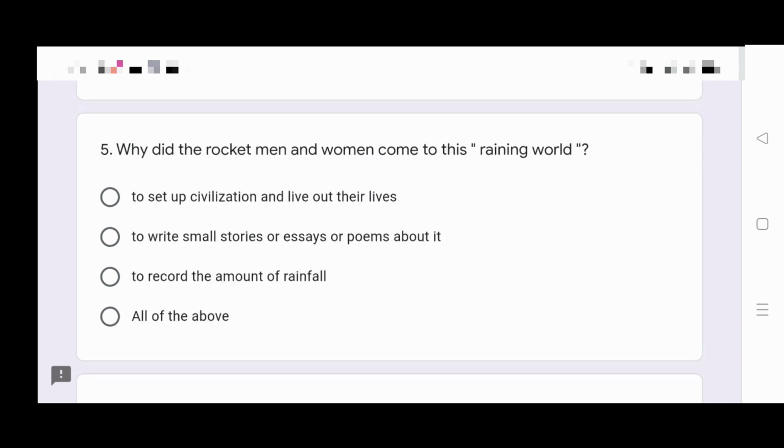Now it's time for us to read question number 5. Why did the rocket men and women come to this raining world? To set up civilization and live out their lives. Second option, to write small stories or essays or poems about it. Third option, to record the amount of rainfall, or all of the above. The purpose of their visit to planet Venus, that is the raining world. Why did the rocket men and women come to this place?